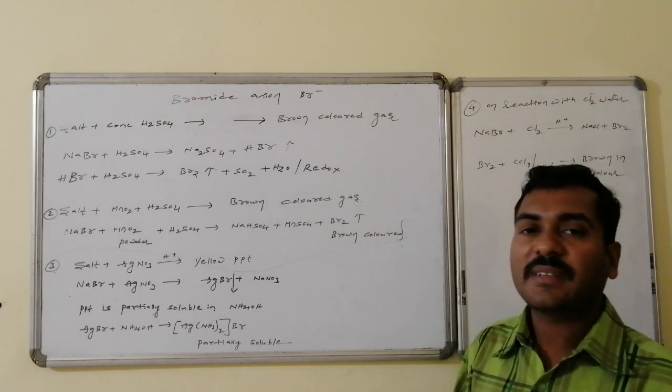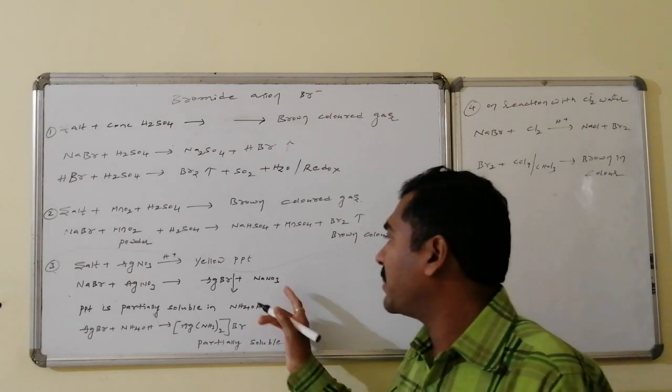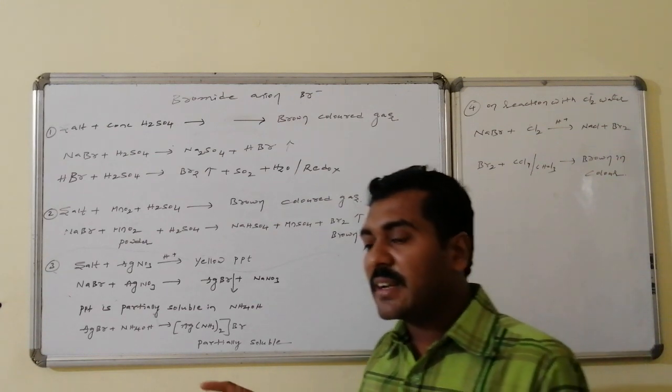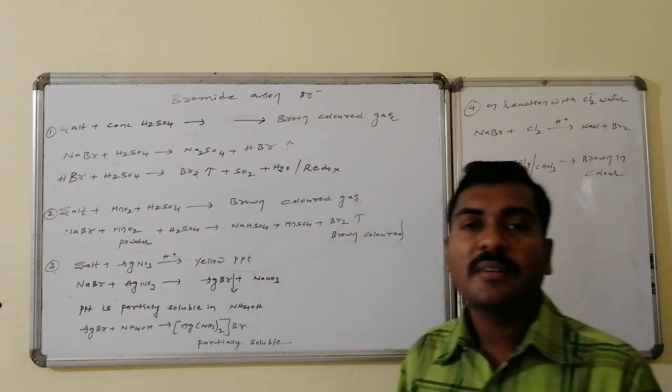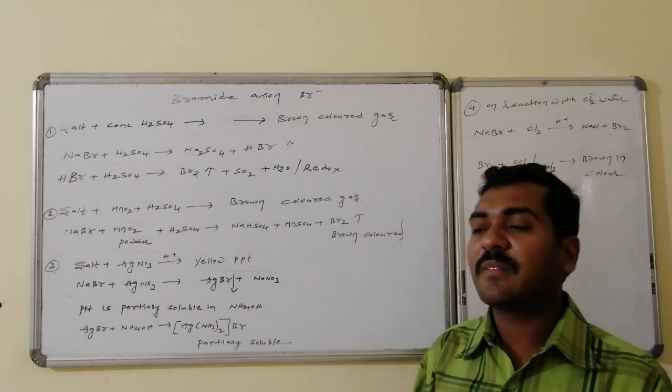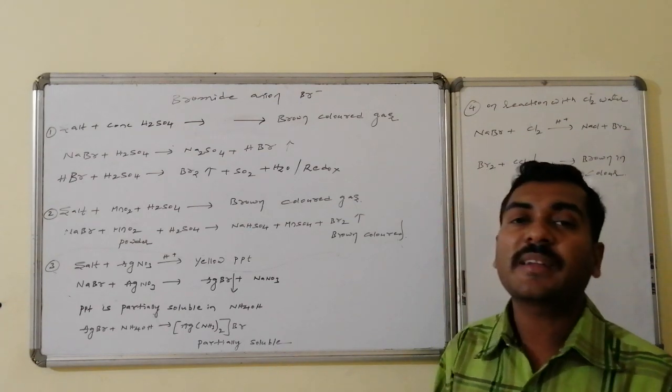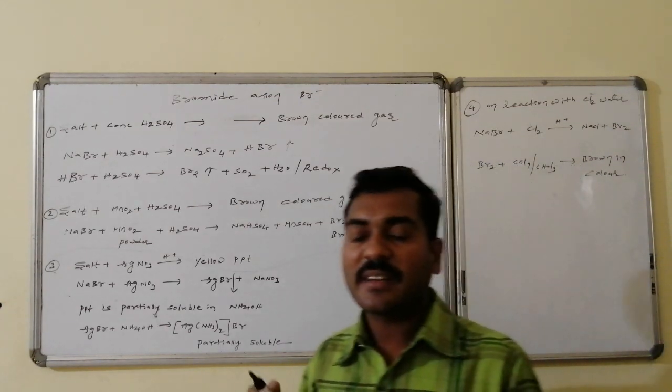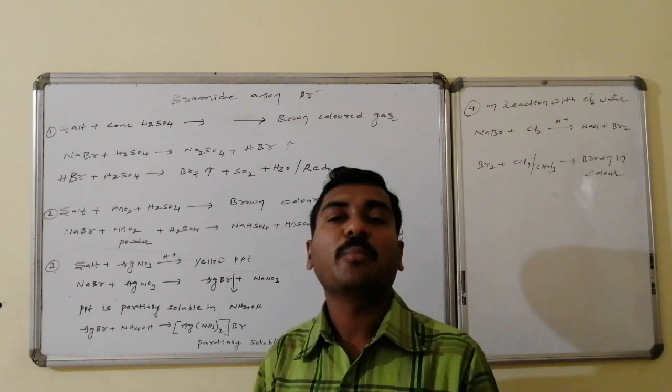Silver bromide formation takes place, which gives a yellow color PPT. This yellow color PPT on reaction with ammonium hydroxide forms a new complex, that is silver ammonium bromide, which is partially soluble in water. These are the confirmation tests for the bromide ion.